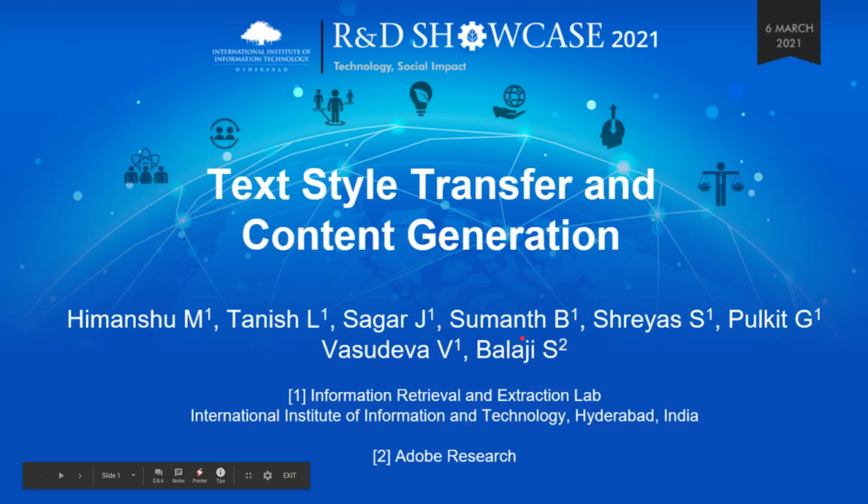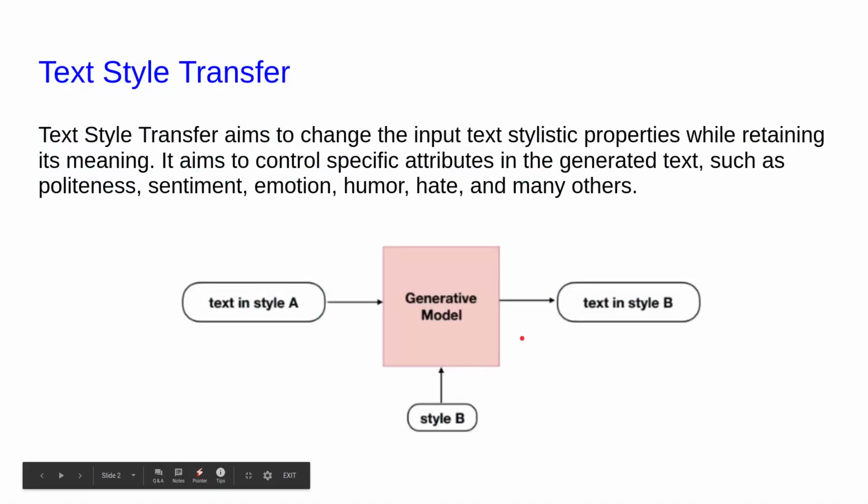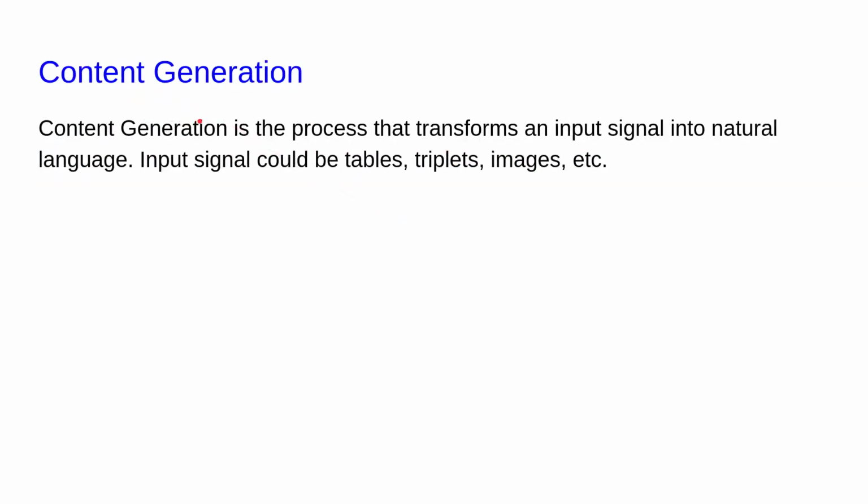Text style transfer and content generation. Text style transfer aims to change input text stylistic properties while retaining its meaning. It aims to control specific attributes in generated text such as politeness, sentiment, humor, etc. Content generation is a process that transforms an input signal into natural language. Input signal could be tables, triplets, images, etc.